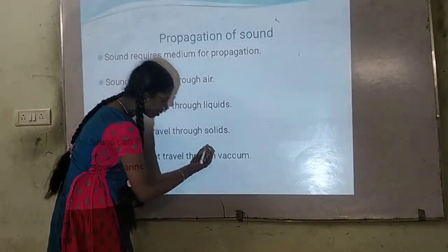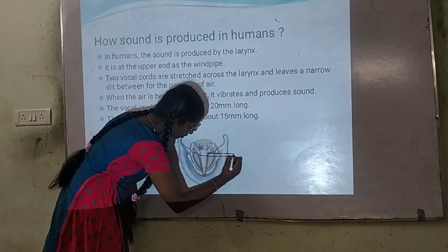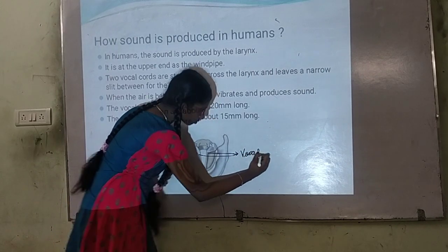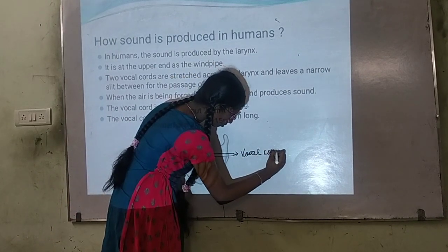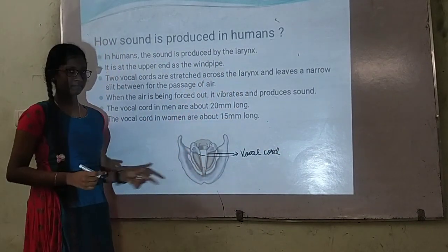Here, these are the two vocal cords. And this is the opening for the passage of air.